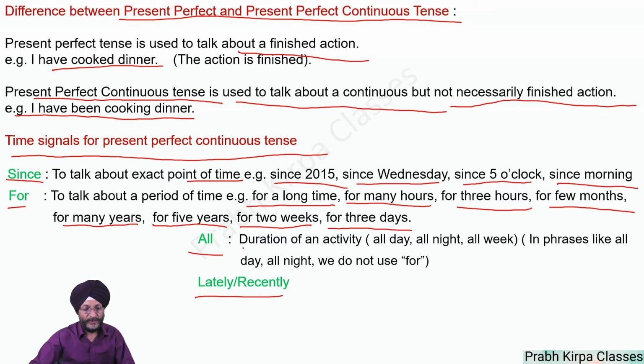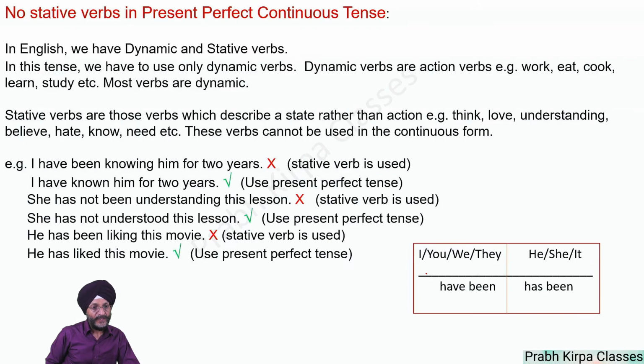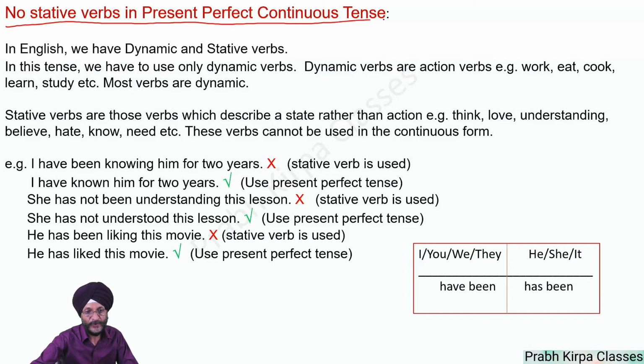In respect of all, it is used when the duration of an activity is there. For example, when we use the words all day, all night, all week. In phrases like all day, all night, we do not use the word for. No stative verbs. In present perfect continuous tense, we use only dynamic verbs. In English, we have dynamic and stative verbs. In this sentence, we have to use only dynamic verbs.